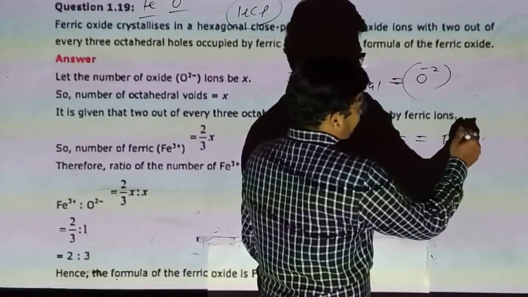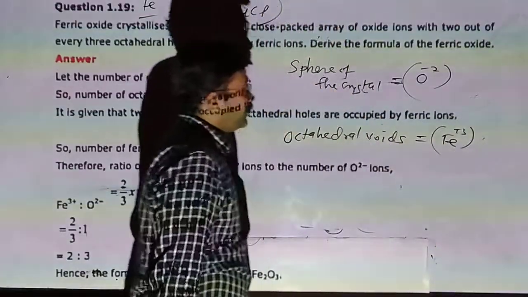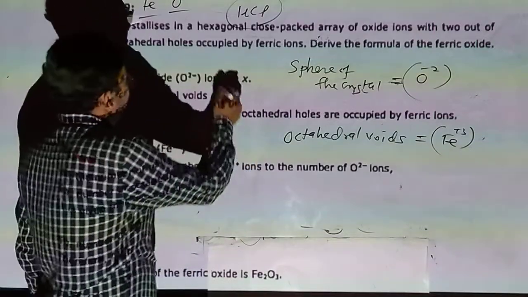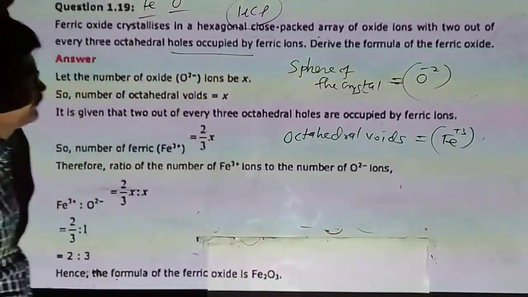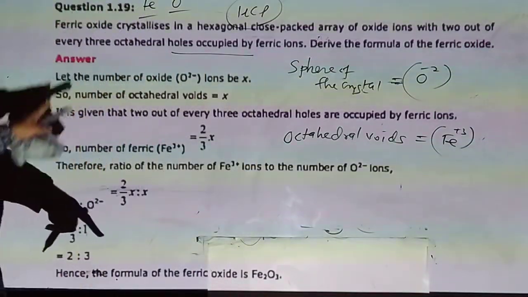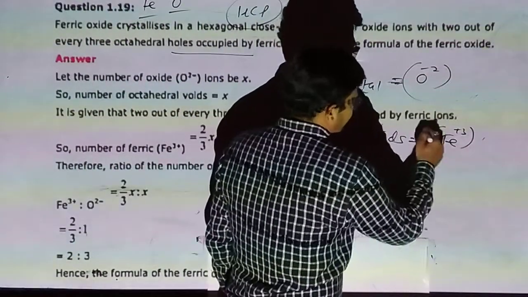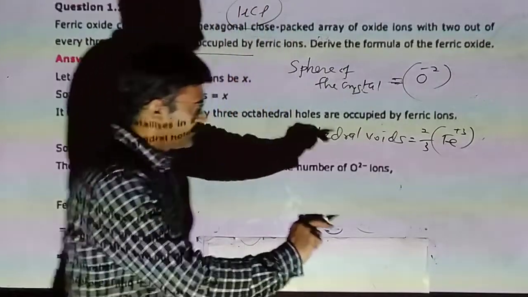So it will be the same, but not all the octahedral voids are filled by Fe+3, only 2 by 3. 2 out of 3. That means out of 3 voids, 2 are filled up by Fe+3.